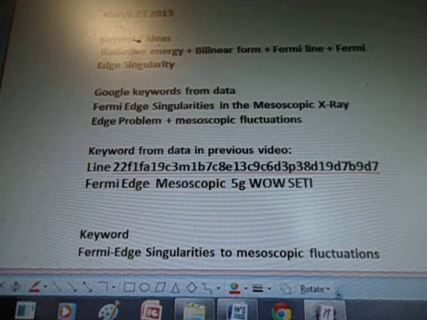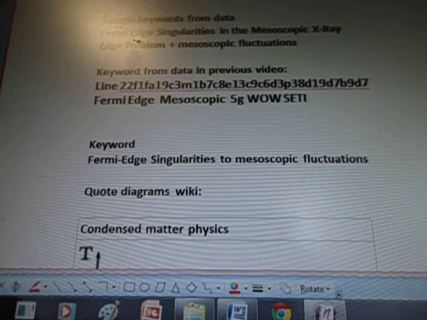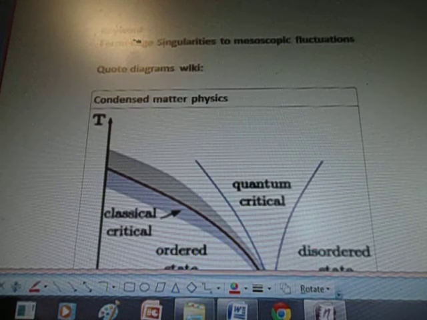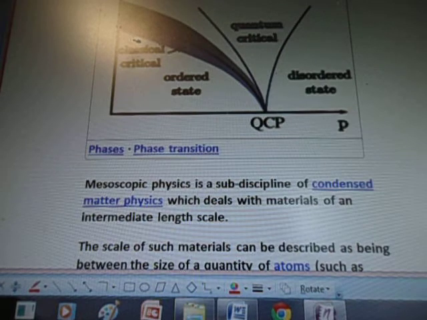Not going to read the numbers. It says Fermi Edge Mesoscopic. Keyword Fermi Edge Singularities to Mesoscopic Fluctuations. Quote diagrams are from Wiki. This is condensed matter physics. It says disordered state, quantum critical, classical critical, ordered state, and QCP, and then P. Phases, phase transition.